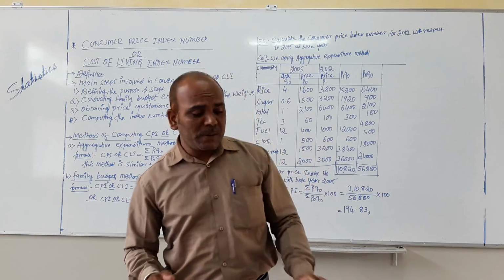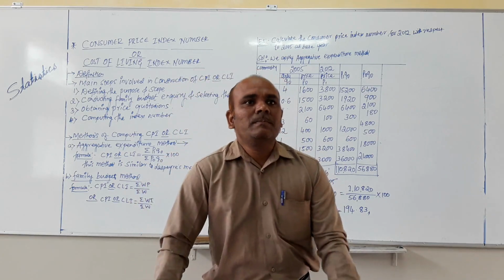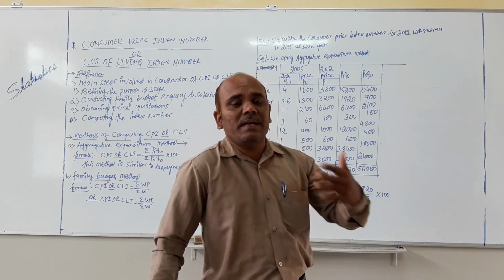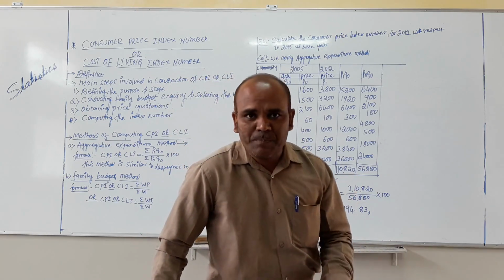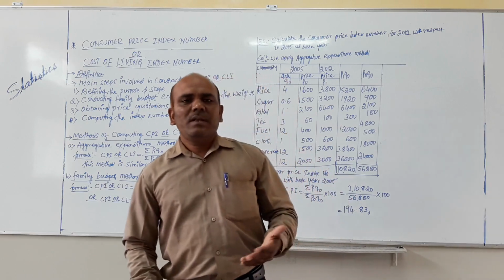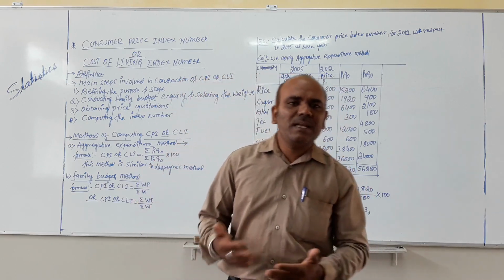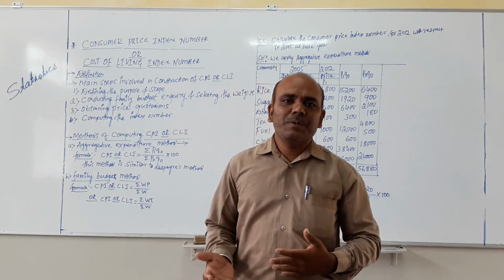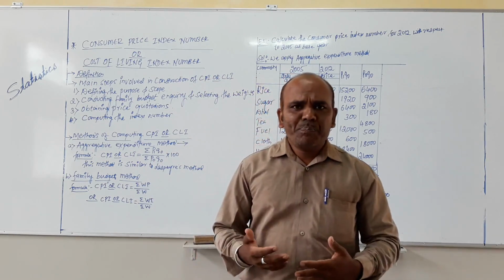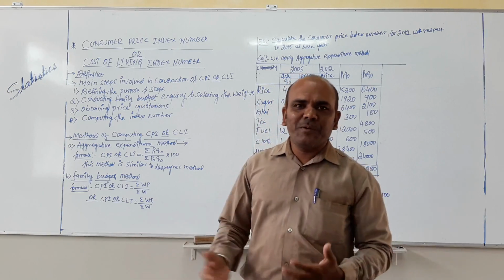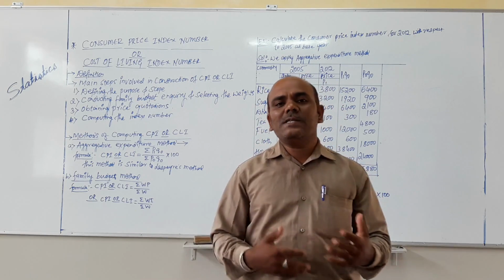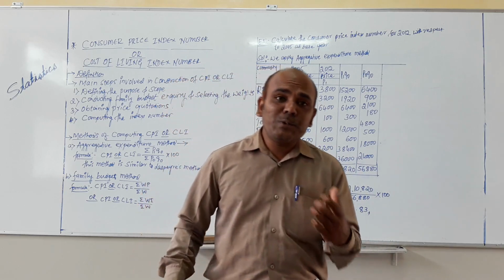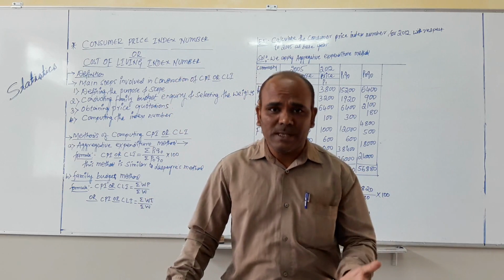A basket of goods and services is nothing but the goods and services which are required for the day-to-day life of the consumers. Because we know very well there are different classes of people, rich, poor, middle, wage classes, and the same class of consumers does not consume in the same proportion of the commodities.